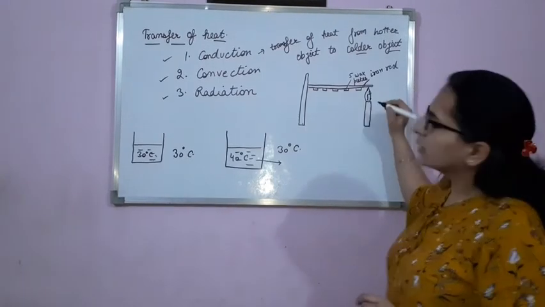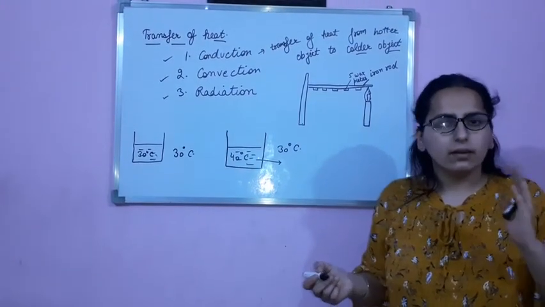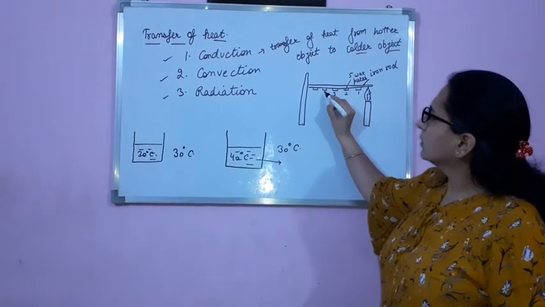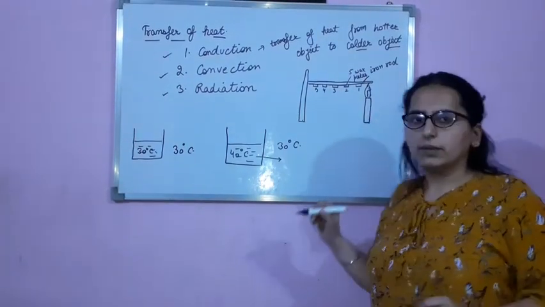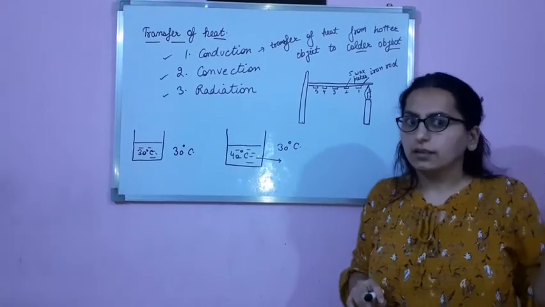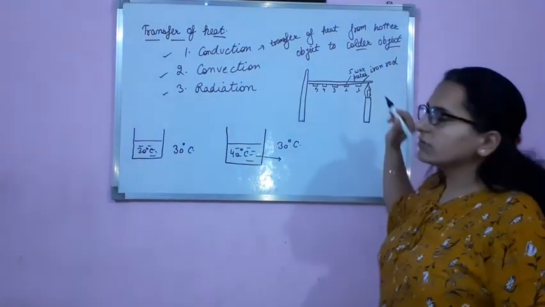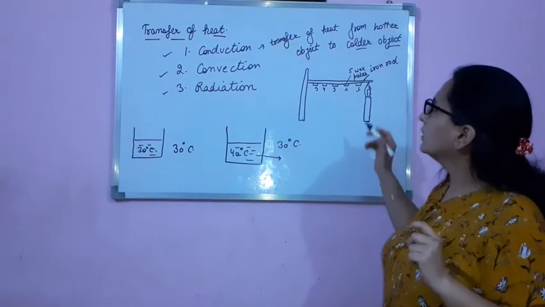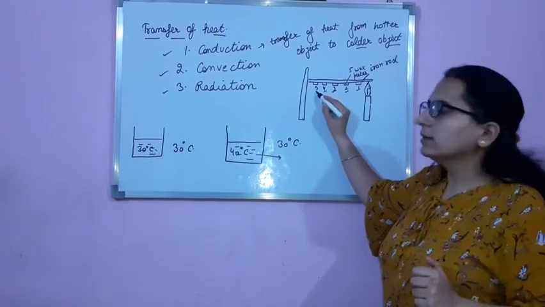Clear? Now, wax, as you know, will melt. Now, if you are heating from here, think which piece will melt and fall down first. Yes, your answer is first, right? So, the first wax piece will melt and fall down first. Then second, then third, then fourth, then fifth.